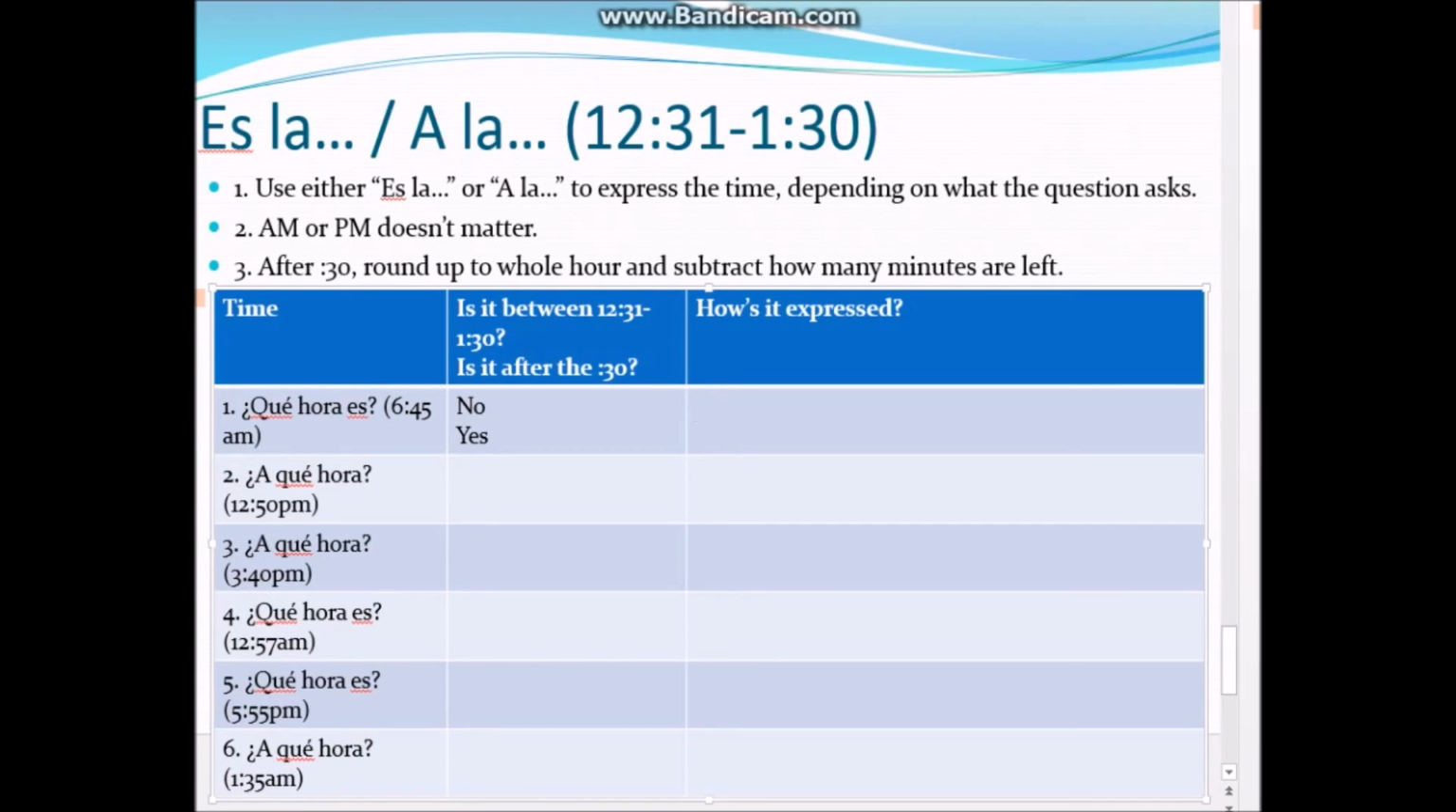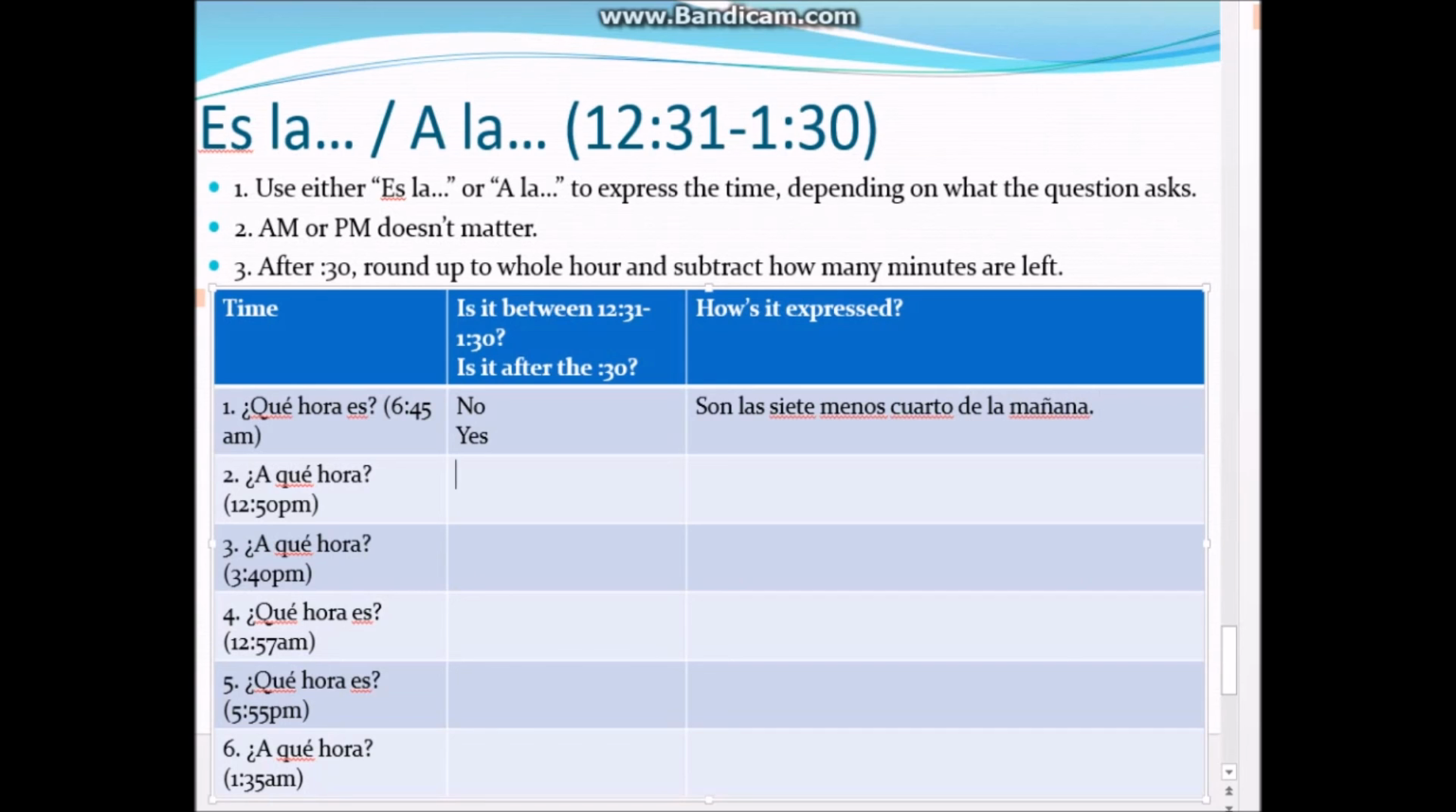So what do we know about it? The next whole hour is 7 o'clock. How many minutes are left? 15. The question is ¿qué hora es? It's not between 12:31 and 1:30, so we can't use es la. So we say son las 7 menos cuarto. Remember, we can use quince as well. De la mañana.